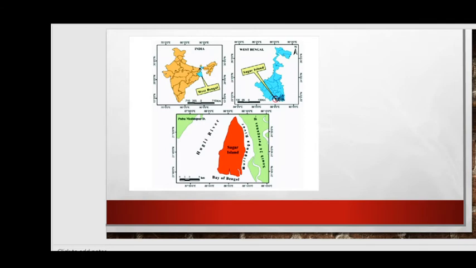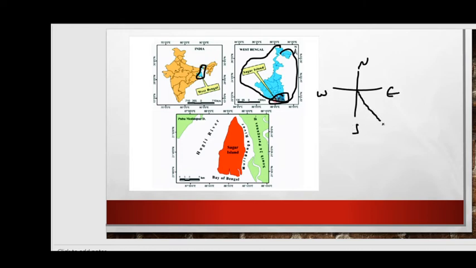Right friends, so this entire portion is West Bengal. This is the map of West Bengal, and it is located in the southeastern region. How will you denote that it is the southeast? Let me tell you, this is north, south, east, and west. In between, it will come as southeast.